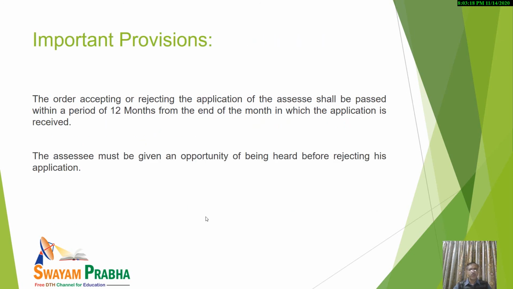Again, you should note that the order accepting or rejecting the application of the assessee is required to be passed within a period of 12 months, literally 1 year, from the date of the month in which the application is received. And in case the application is accepted, then it is okay. But in case the application is not accepted, then the assessee must be given an opportunity of being heard before his application is rejected.